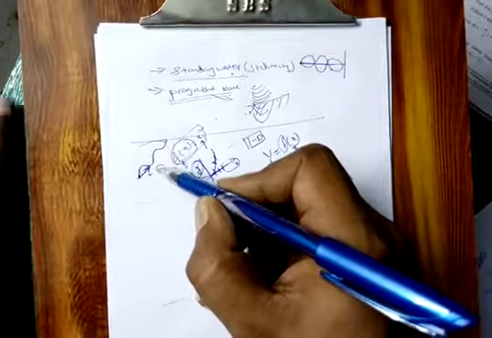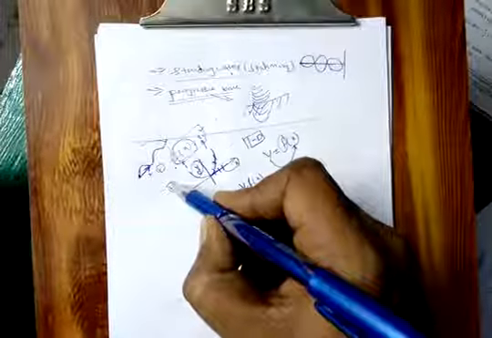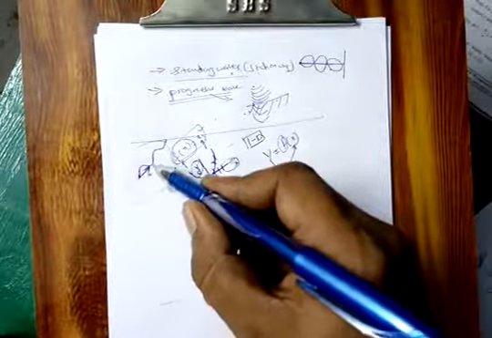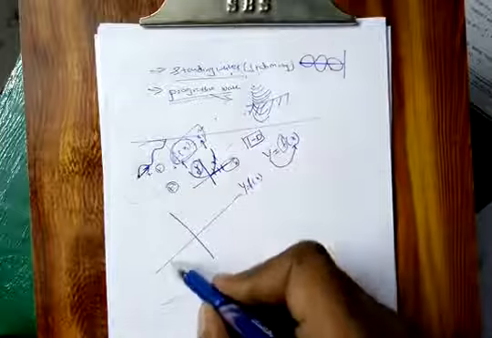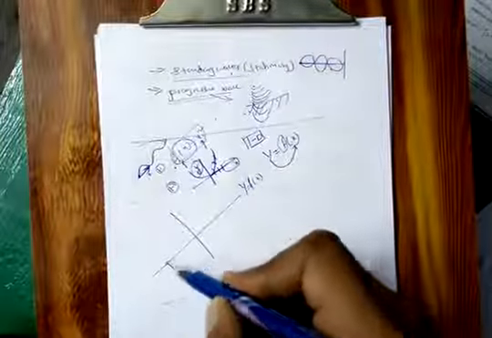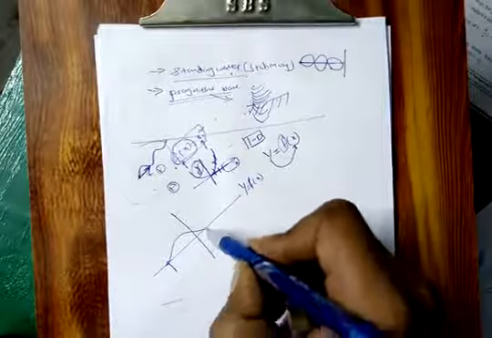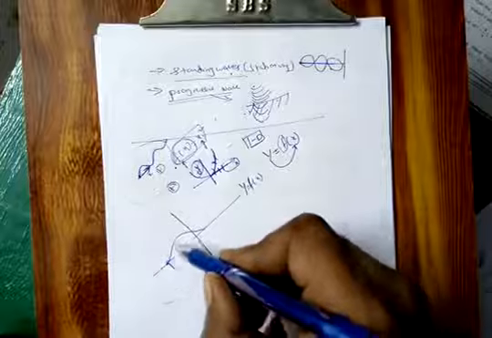For example, if you take a snapshot, that means at a fixed time t, it will have some shape. That shape will change from point to point. This is the x-axis. For example, this is a rope. If I give just a jerk like this, then automatically there will be one string, some disturbance will be produced. If I take the photo of that, it comes like this.